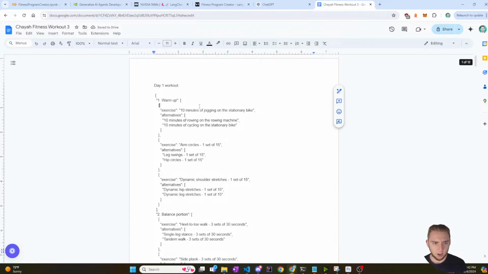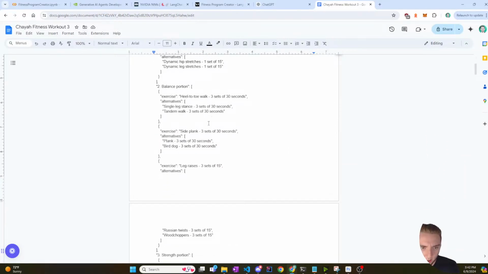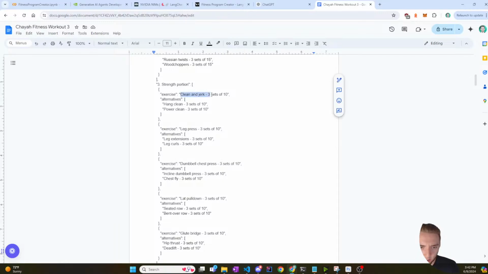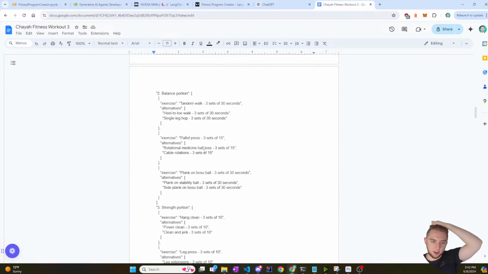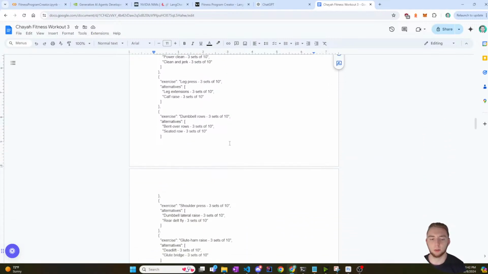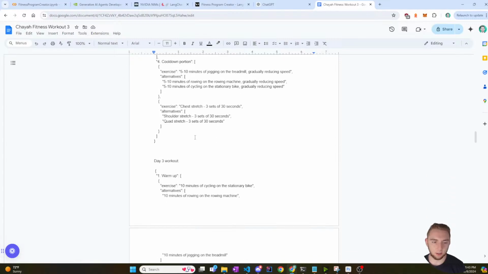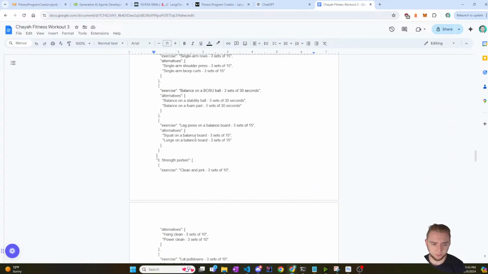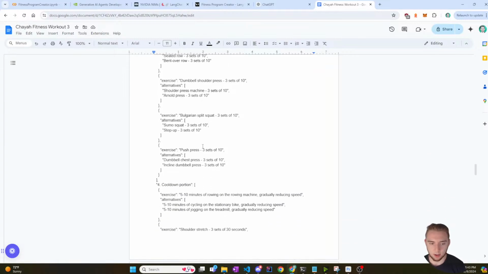Let's check this out. All right, so first we've got the clean and jerk, super solid. So it's taking in the feedback. This is really good. And then for day two, we had the hang clean. Yep. I think we saw push press for day two before, but I think that was before the feedback. So that's why it changed day two there. And then for day three, we have clean and jerk again. Okay. And a push press.